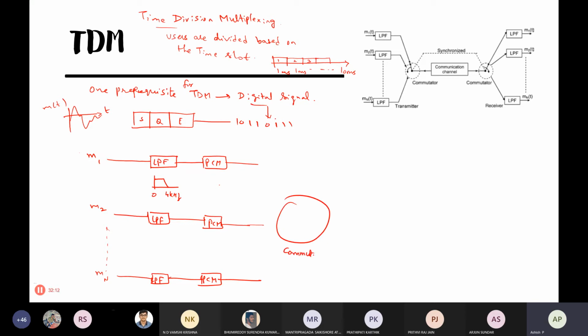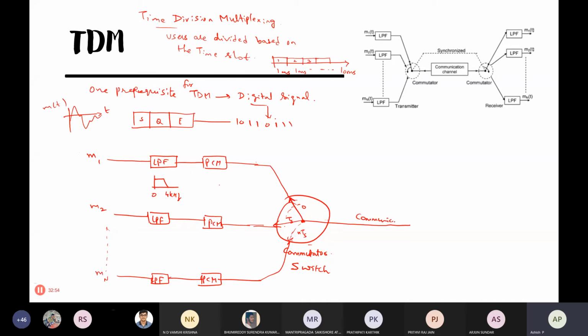A commutator is like a multiple pole switch. During the first time slot, it will be pointed here. This switch is of course a switch. At 0 seconds it is pointing here. At TS seconds it will be pointing to this user, and at 2 TS it will be pointing to the third user. At N TS it will point to the last user. Again after this full cycle it will go back to the first user. So this is called the commutator switch, which is giving the chance for each user.